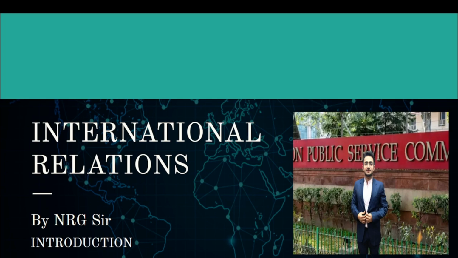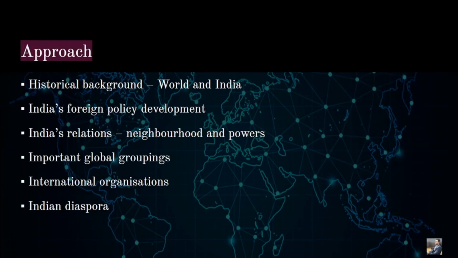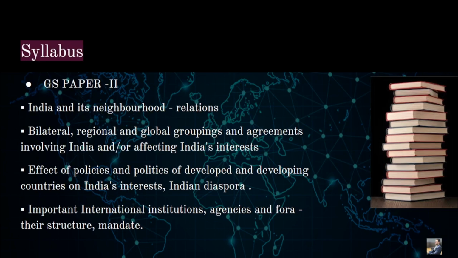So this is the time of Amrit Kal, and this is a very auspicious moment for each and every one of us to have a well-grounded awareness when it comes to international relations, right? As you can see on the board, international relations basically constitutes two parts in our UPSC journey. One, it is a part of the PSIR syllabus, and second, it is a part of our GS paper number 2, that is the polity and IR section. All right, GS paper number 2, right?